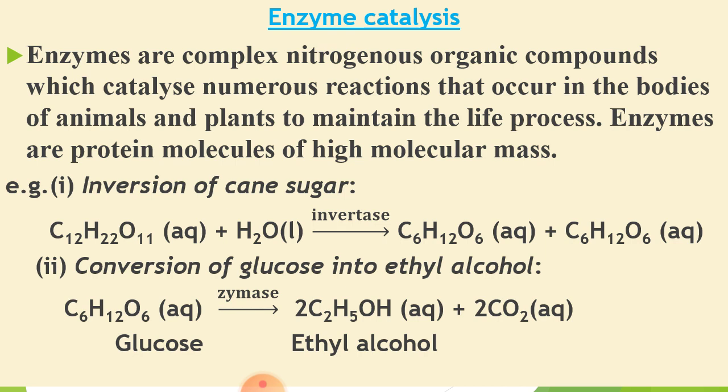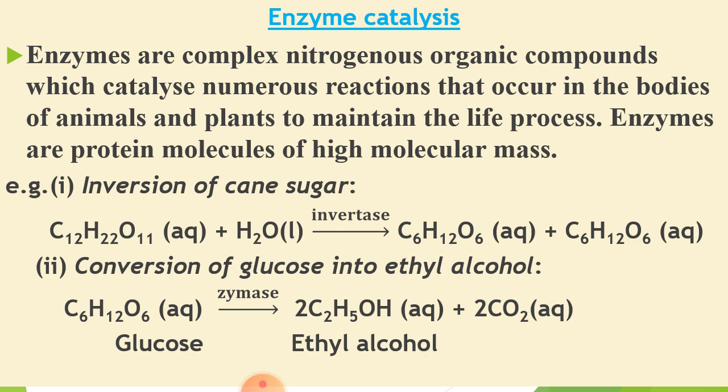Common examples are also given here, but some more examples. Listen: that is the conversion of maltose into glucose. Maltose and sucrose have the same molecular formula, but due to different structure and different products, the names are changed. Maltose is hydrolyzed in the presence of the enzyme maltase.